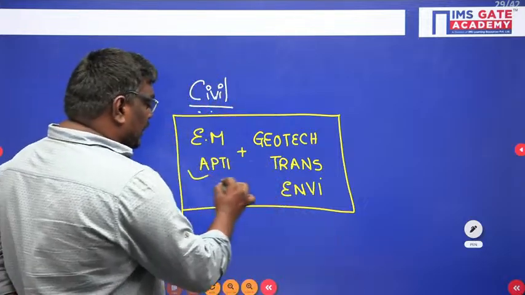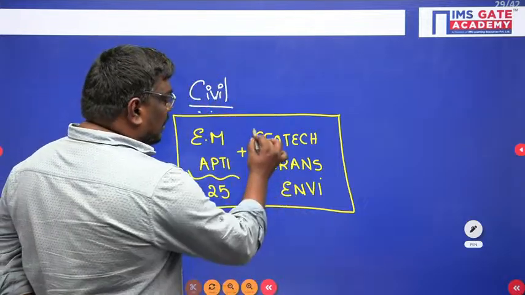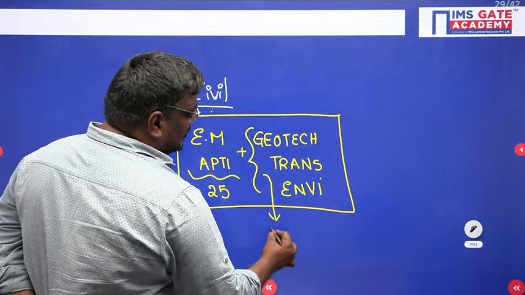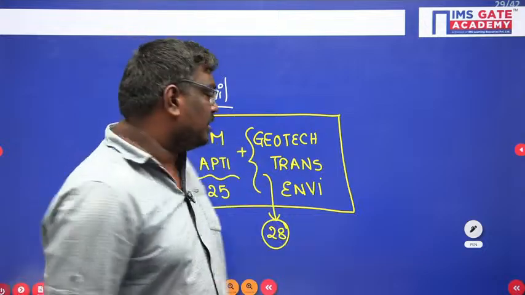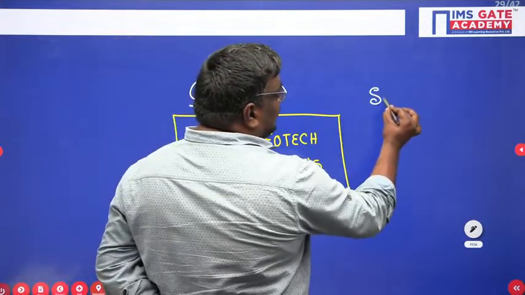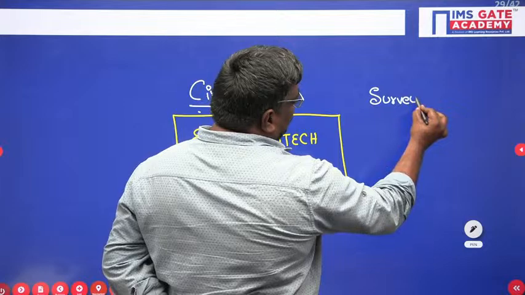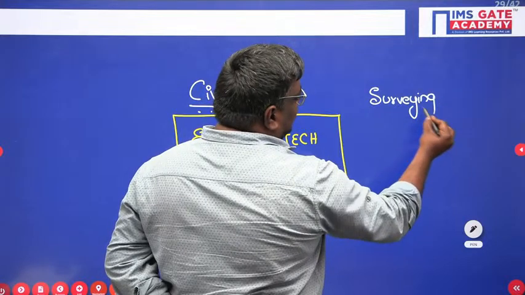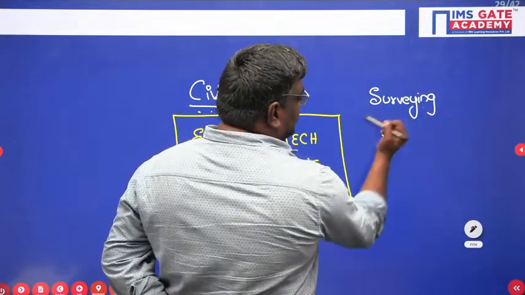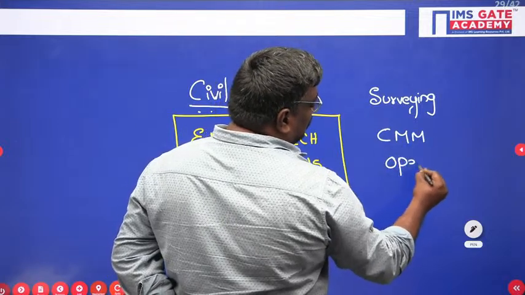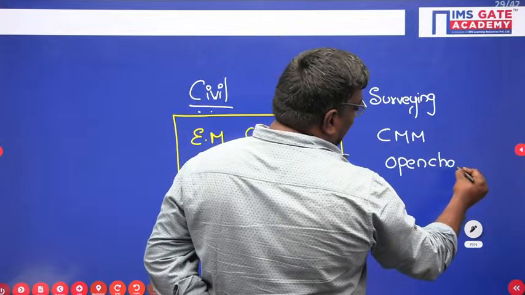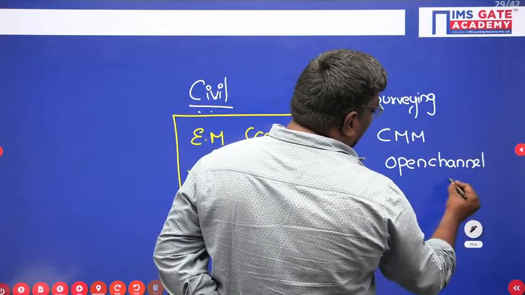Why? Because from these 3 subjects you will get almost 25 to 28 marks. And if you want to get a rank below 1000 or 500, add subjects like surveying, CPM or construction management and open channel flow. And these will definitely help you to secure a better rank.